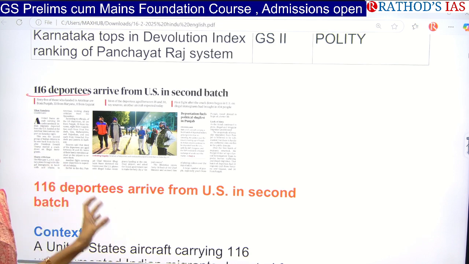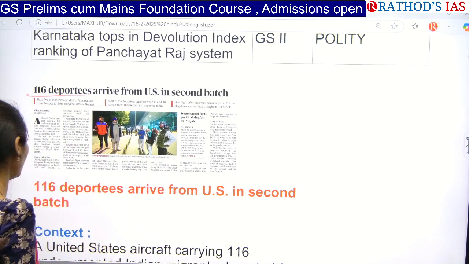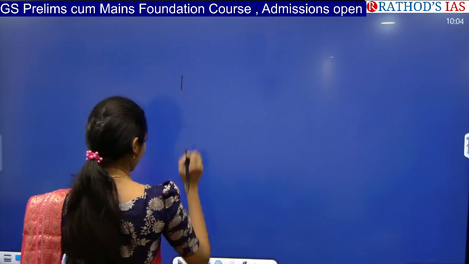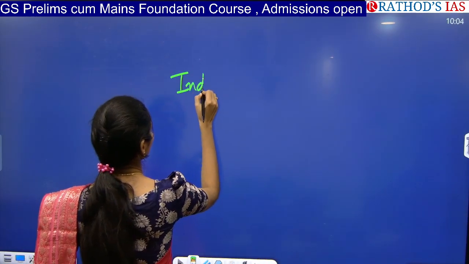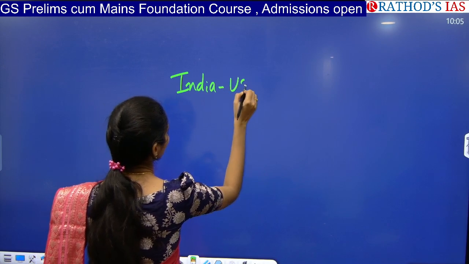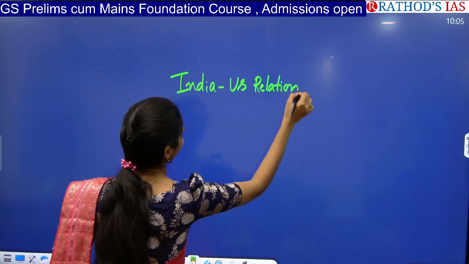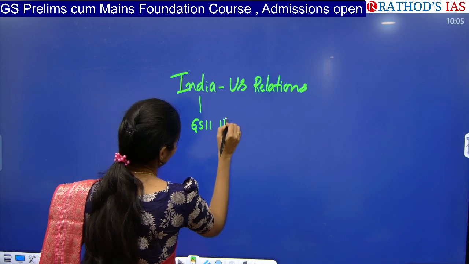That means the deportation process is ongoing. So here, what is the thing that you have to see? You have to see India-US relations. So the keyword here is India-US relations. And this topic is important from GS paper 2 under international relations.